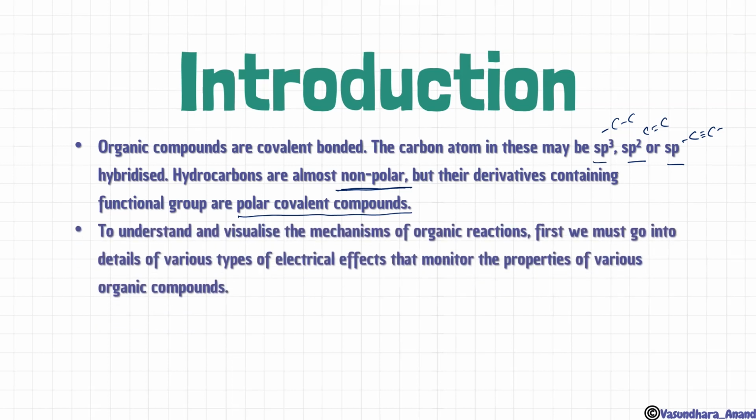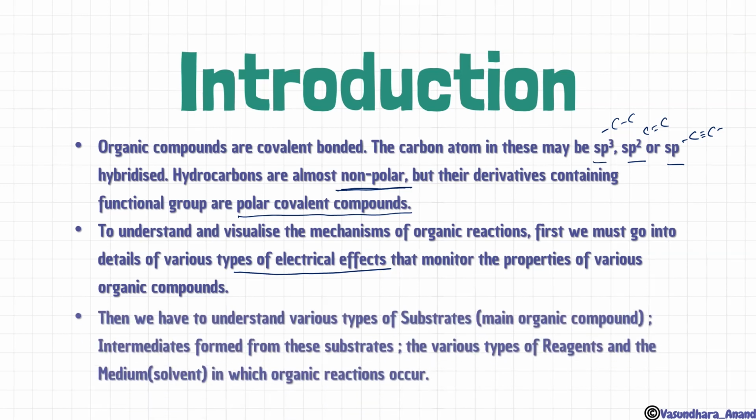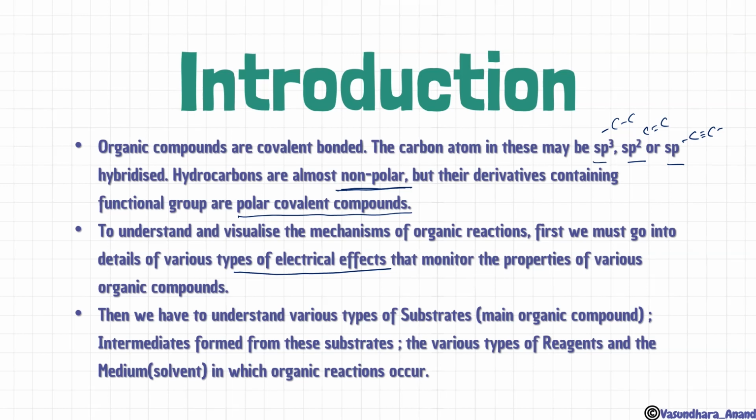To understand and visualize the mechanism of organic reactions, first we must go into the details of various types of electrical effect. What is this electrical effect? Today we are going to learn about this. And we have to monitor the properties of various organic compounds. Then we will understand various types of substrate, that means on which the compound is going to react.